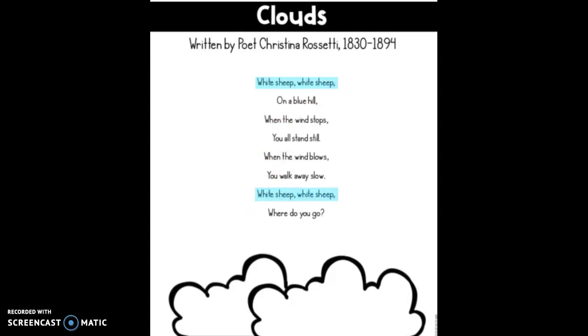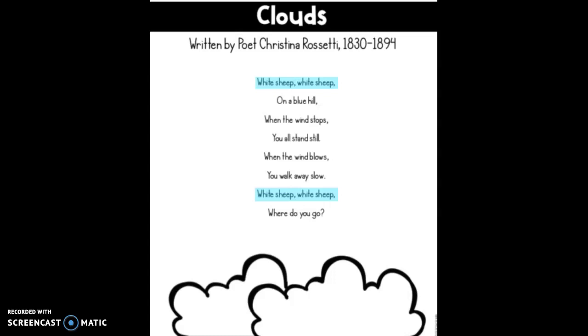Now, have you ever been outside on a warm, sunny day and laid on your back looking up at the clouds? Have you ever played that game with a friend where you try to picture what you see in the clouds? So maybe you noticed a dog, maybe you noticed a hippo. Well, I think that this poet is trying to compare clouds with fluffy white sheep.